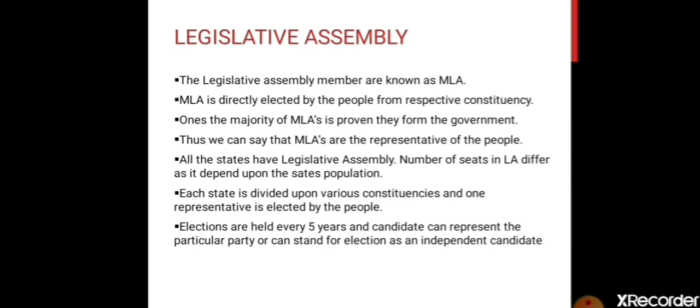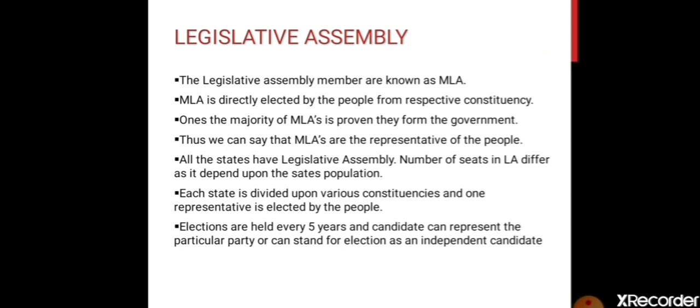In our previous chapter, chapter 3, we have studied that there are three types of organs of the government: legislative, executive, and judiciary. Legislative or legislature means the one who forms the law. So how are laws formed in a legislative assembly? Who forms the law? What is the process of forming a law? Who gives a person the right to be a part of a legislative assembly and to form a law? All these questions of yours will be answered in this part of the chapter, legislative assembly.